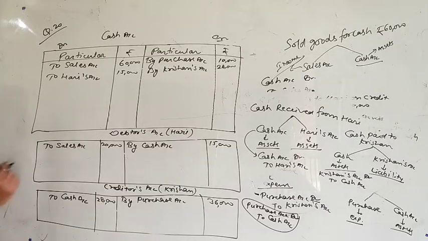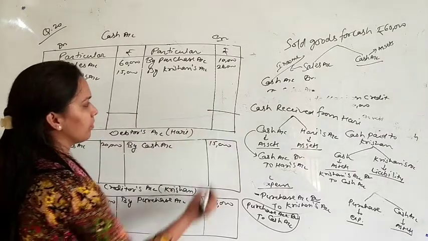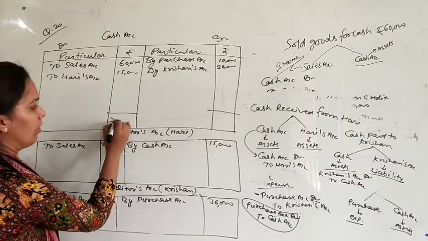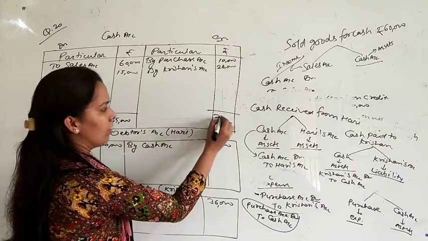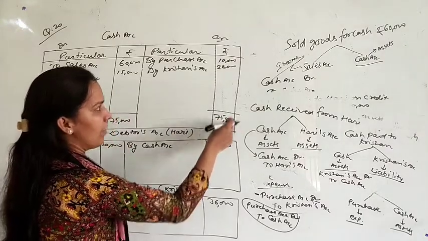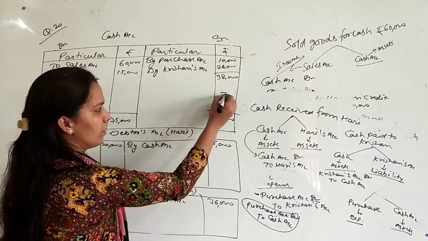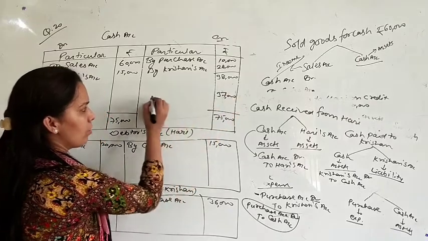Now just find the balances. 60 plus 15, that is 75. Out of 75, this is 38, so minus 38, it is 37,000.